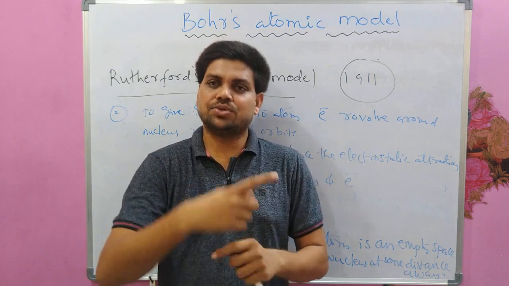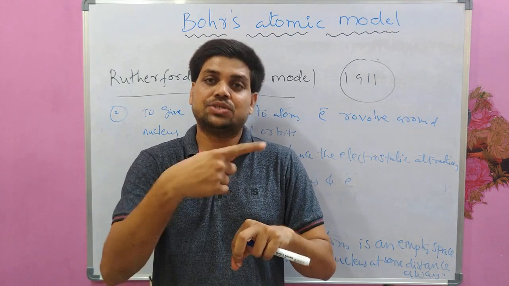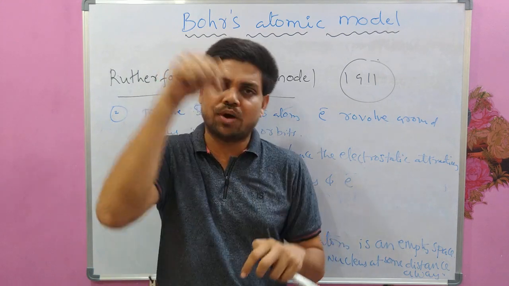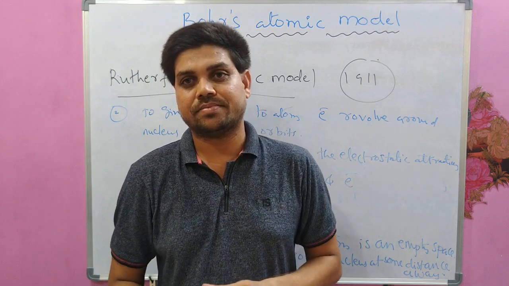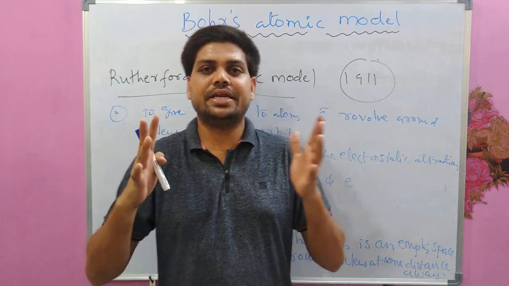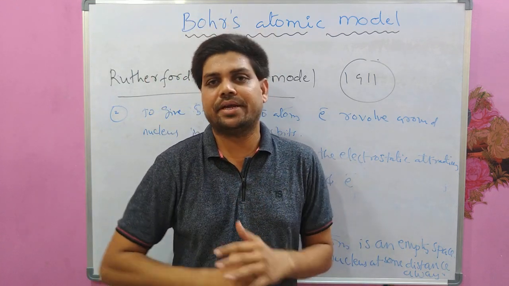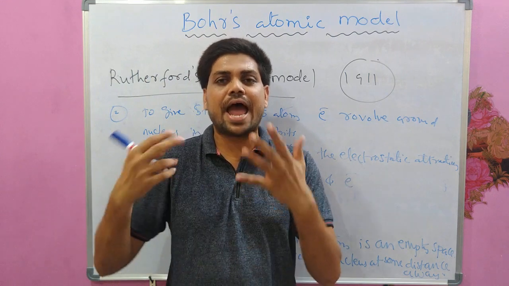The electron should radiate energy while revolving, lose its energy, and collapse inside the nucleus. But in reality it is not happening. We could see atoms.